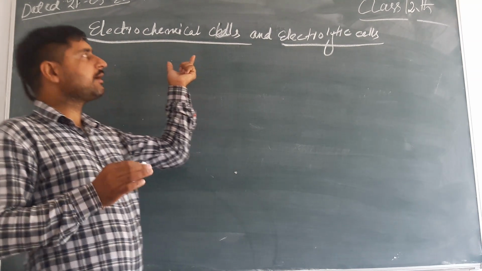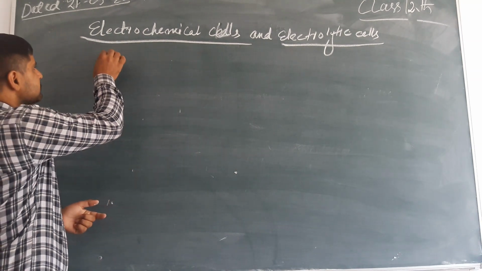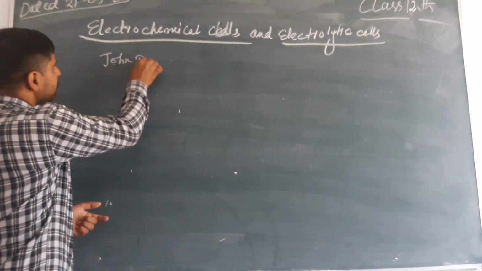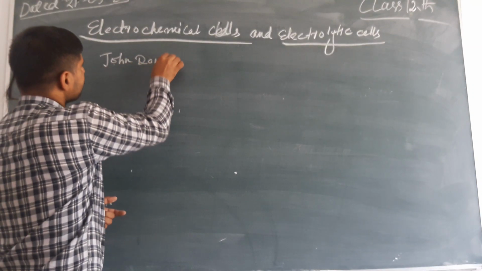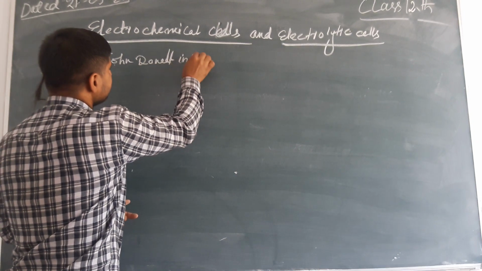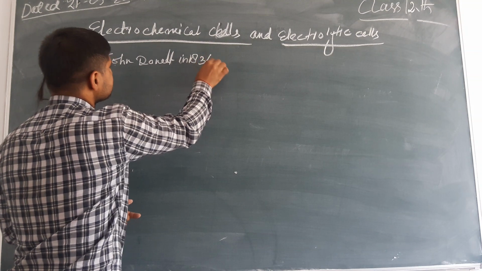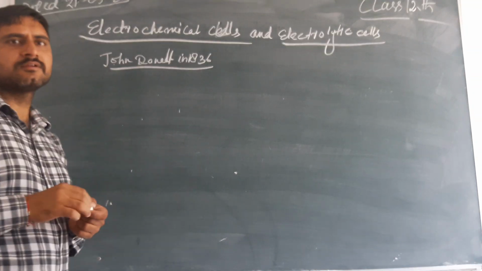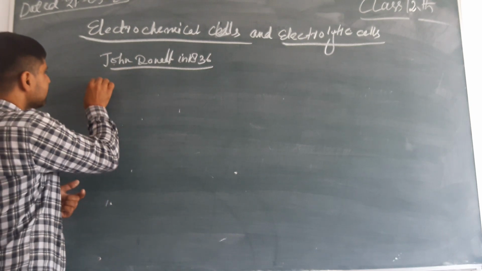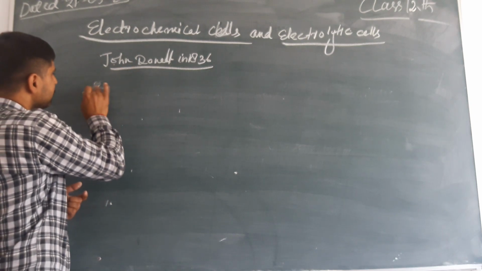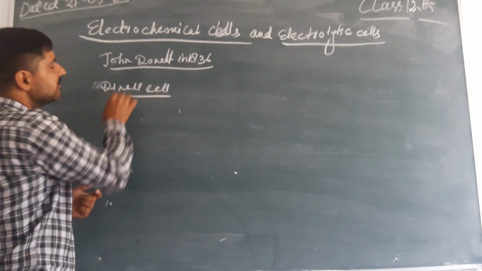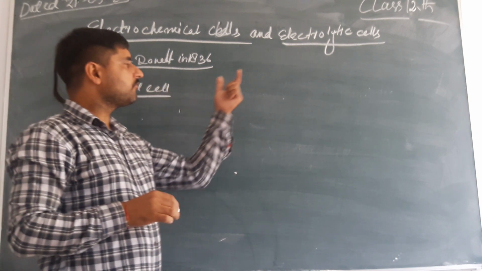This electrochemical cell was first studied by John Daniel in 1836. So we can call it the Daniell cell. For example,